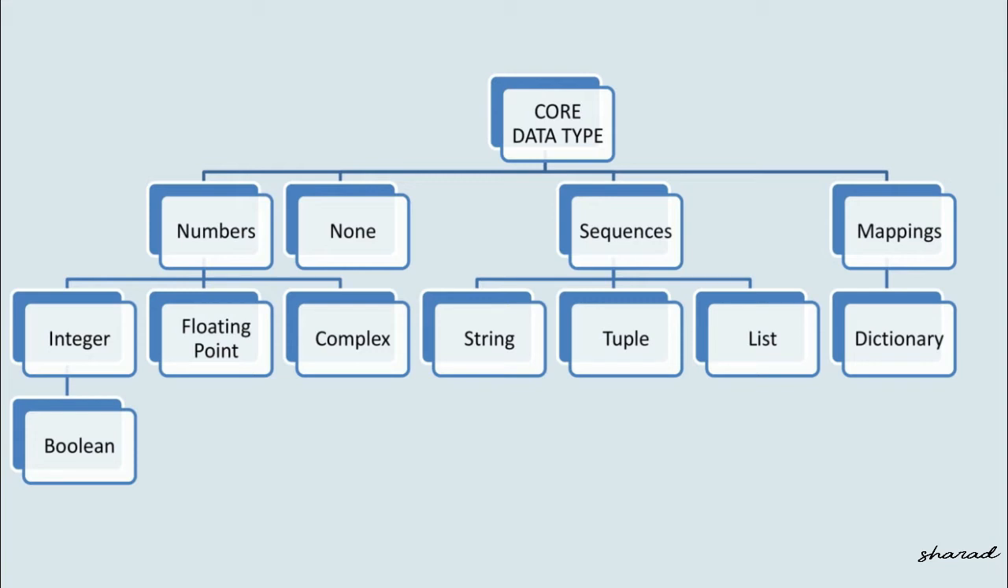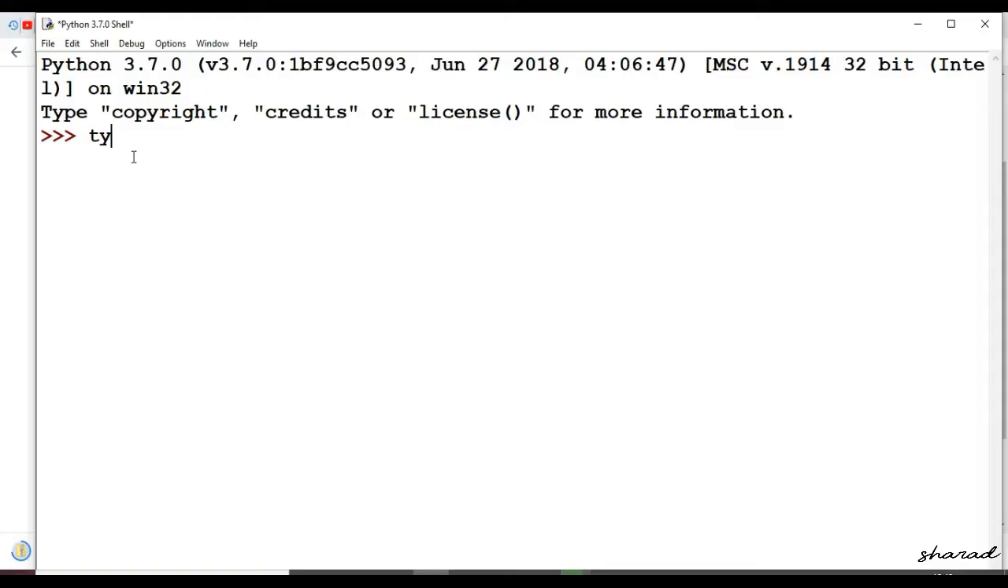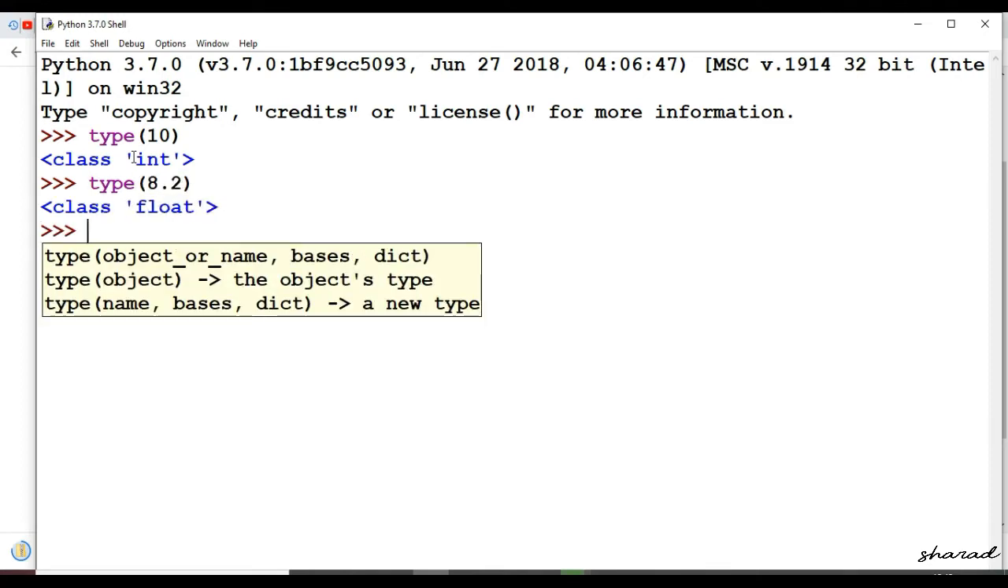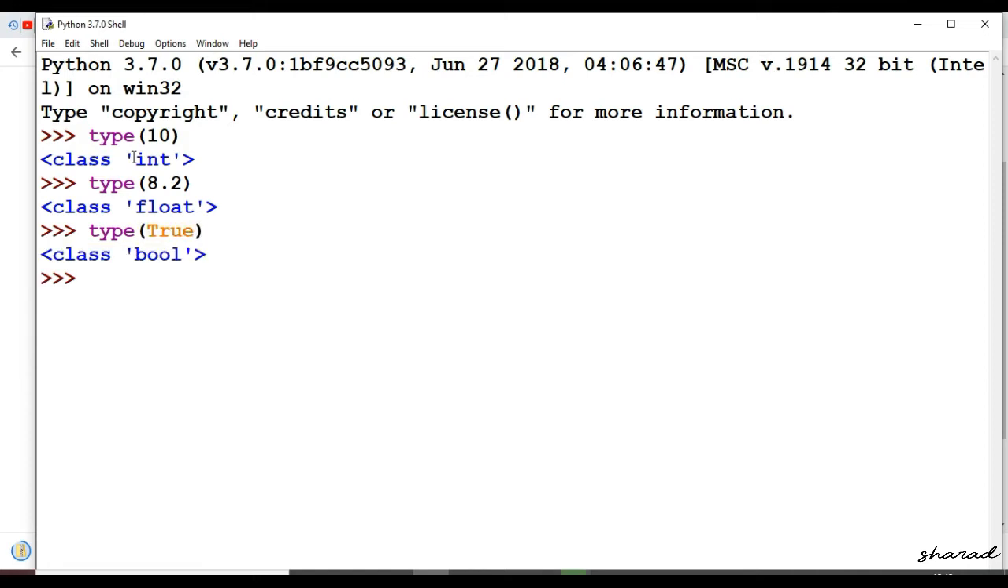Next we will understand the type of data in Python. If you want to determine the type of a variable, that is, what type of value it holds or points to, then the type function can be used. For example, type(10) belongs to the class int. Int stands for integer. Next, type(8.2) gives the class float, so it is a decimal number, a floating number. Next, type(22/7) belongs to the class float.